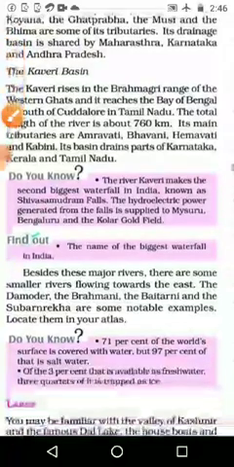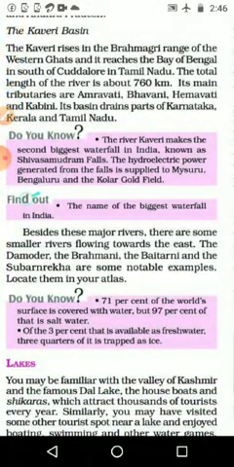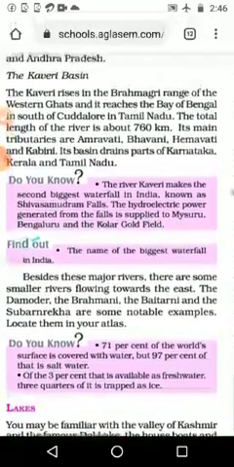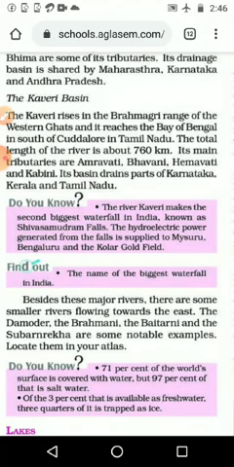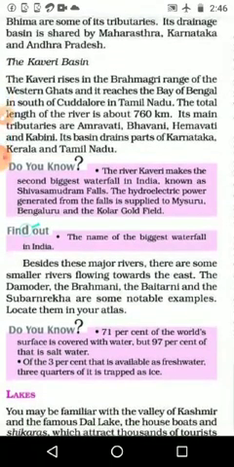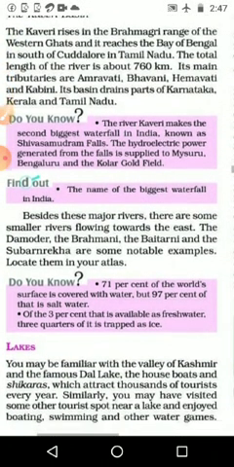Okay, next one, it is Kaveri river. Kaveri rises in the Brahmagiri ranges of the Western Ghat, and it reaches the Bay of Bengal south of Gudalur in Tamil Nadu. The total length of the river, a very small river, is 760 kilometers, and its main tributaries are Amravati, Bhavani, Hemavati and Kabani. We know the condition of the Amravati river and others. Its basin drains part of Karnataka, Kerala and Tamil Nadu. All 3 states are sharing the water of the Kaveri river.